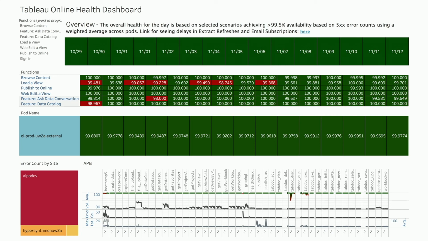I wanted to show you one of our visualizations that we use internally to track our availability. This is from one of our dog fooding instances, which we call Alpo-dev. We'll get into it in a little bit. But this shows the things that I talked about. The specific scenarios, you can see them on the left, which is browse content, load a view, and how availability is running for each one of those scenarios. And so this shows a two-week chart of how that's been trending. But this is from our dog fooding instance. This is not from production, the specific data here.